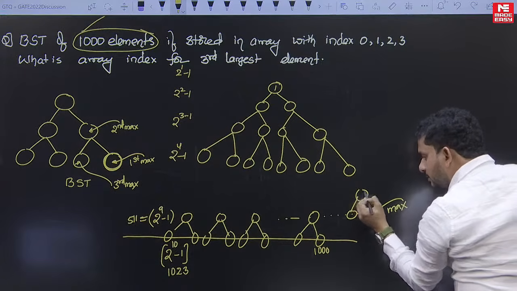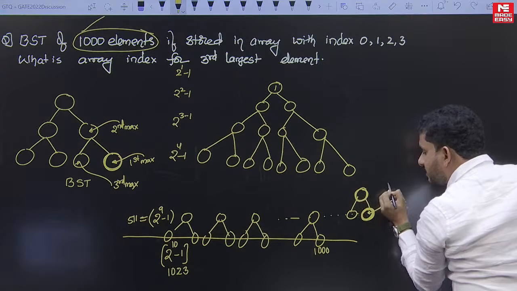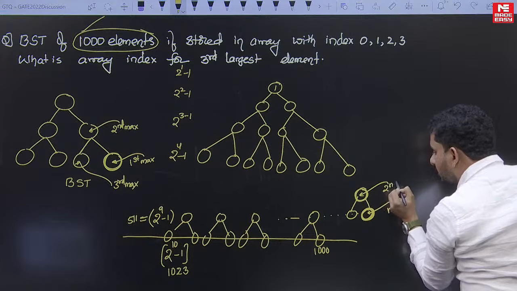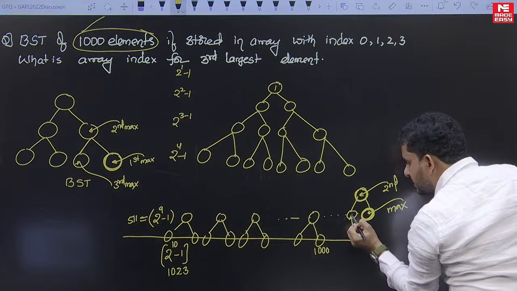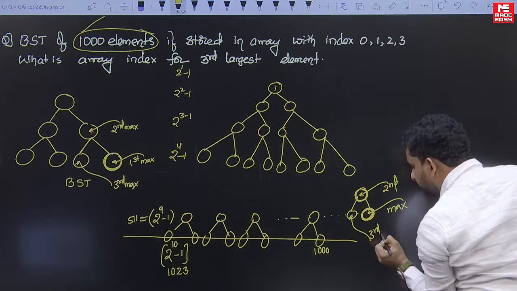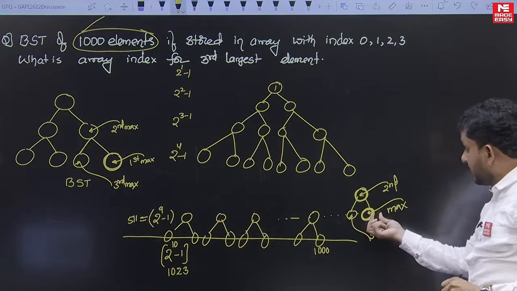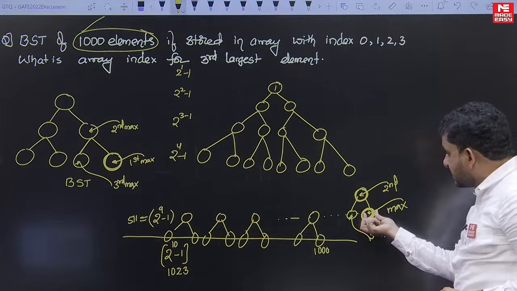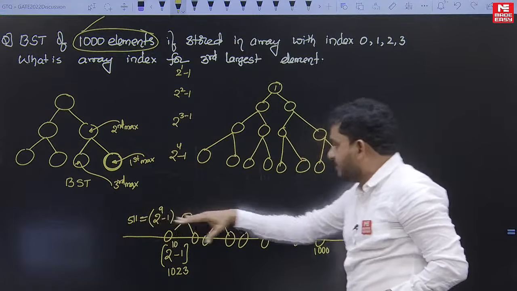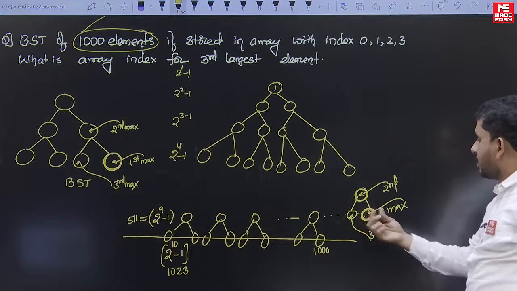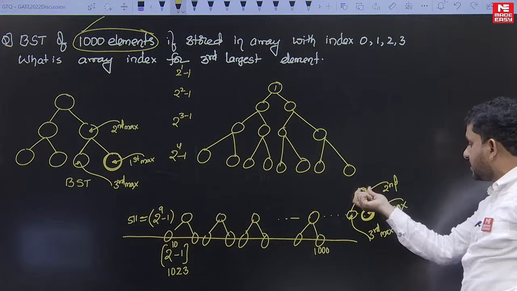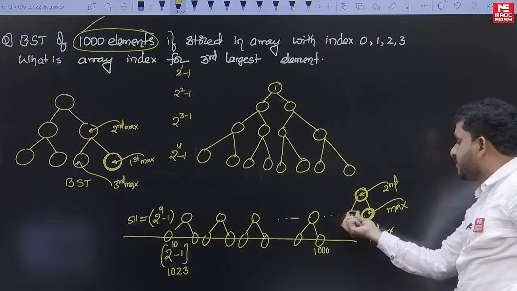Then its parent becomes the second maximum, and this left side key becomes the third maximum, okay. The parent of that is the second maximum, and the third maximum is the previous element.